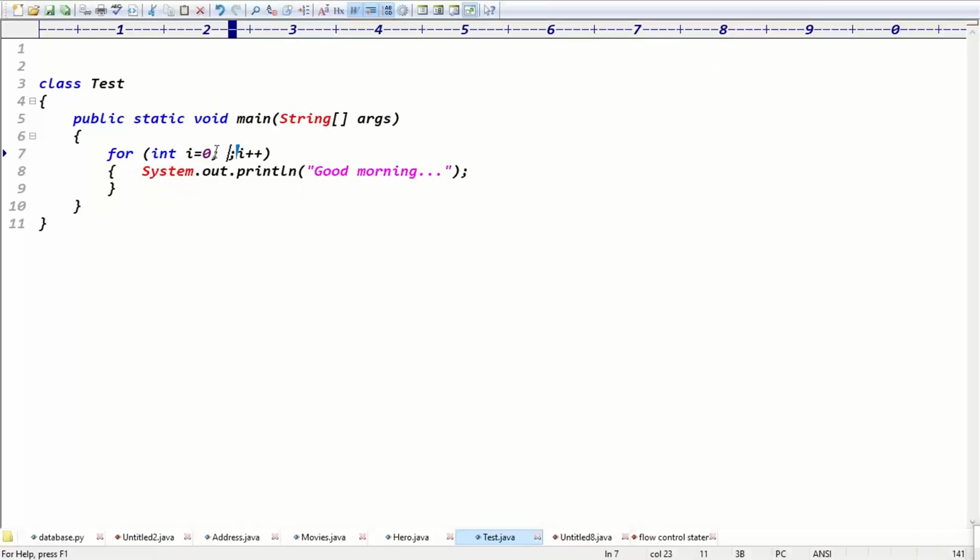But if you don't put any condition here, by default the compiler will place the true condition. If the compiler places the true constant, then the loop repeats true, true, true, true. How many times is the loop repeated? Infinite times, right? Exactly. So the condition part is optional, guys.